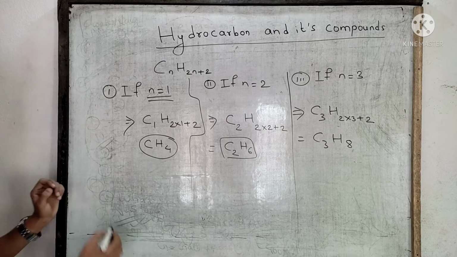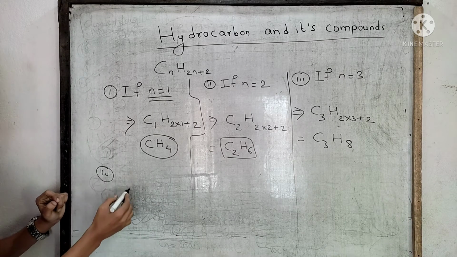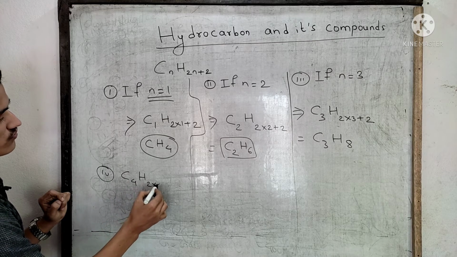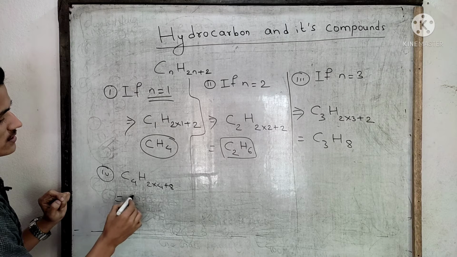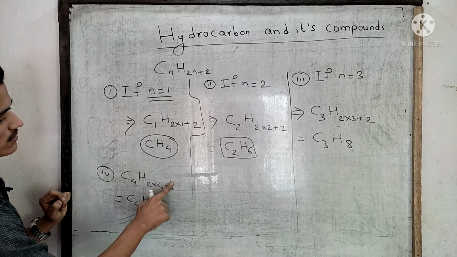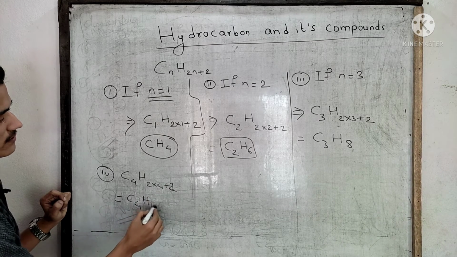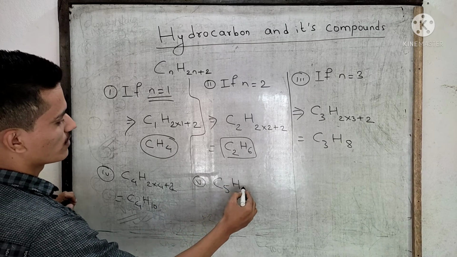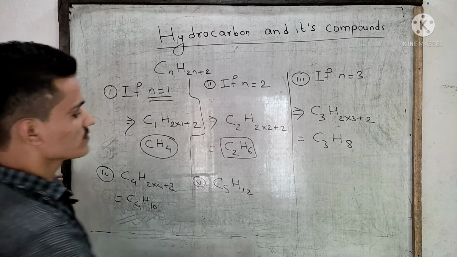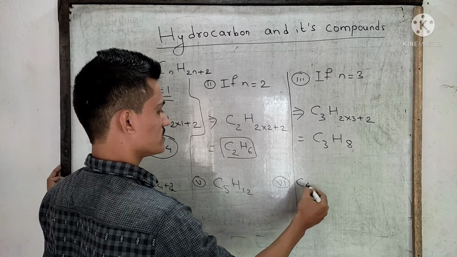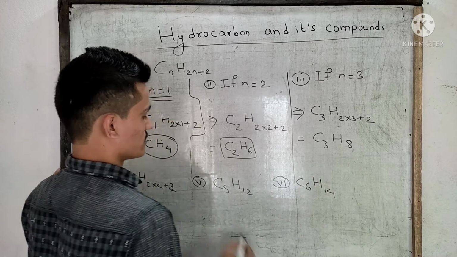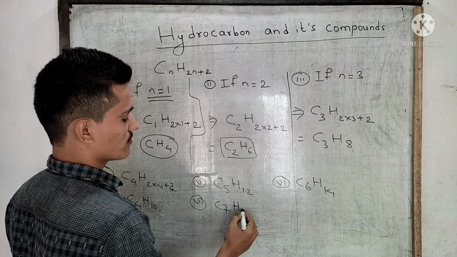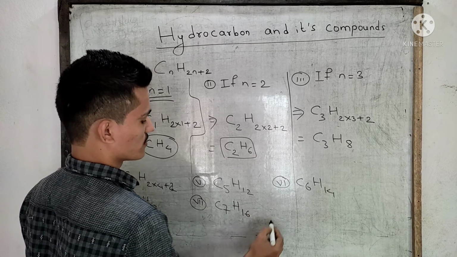Similarly, the fourth member is C4H(2×4+2), C4H10. The fifth member will be C5H12. The sixth member is C6H14. The seventh member is C7H16.